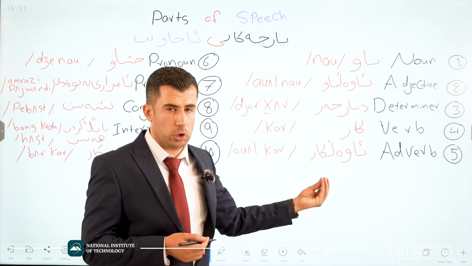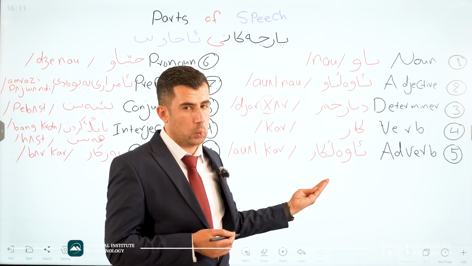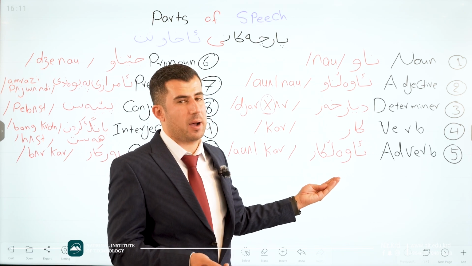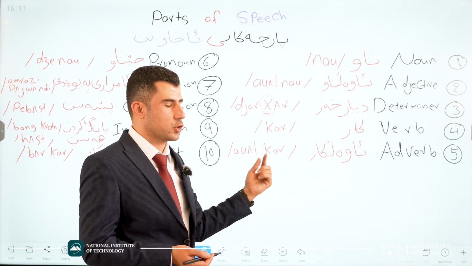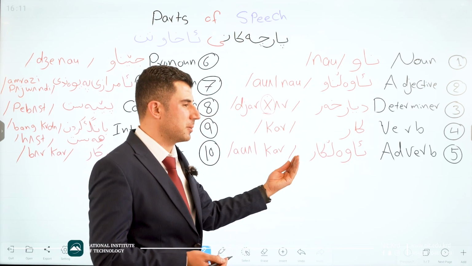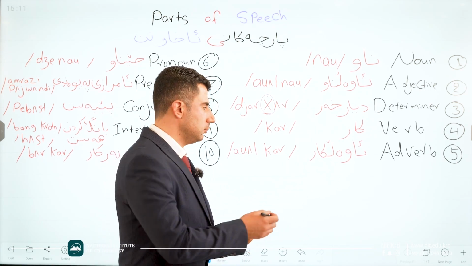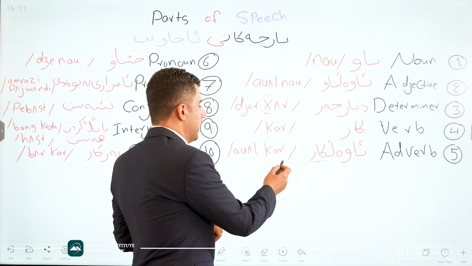Number 5, adverbs. Adverb. In Kurdish language we say awal now. Also hawal now is possible. How we pronounce awal now is awal kar. Adverb it means awal kar. Here we have kar, awal kar.